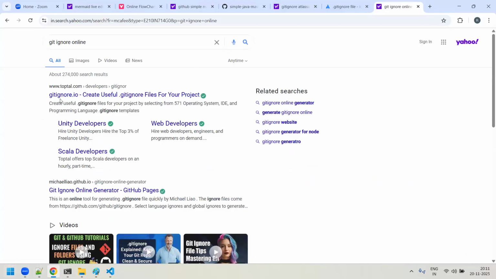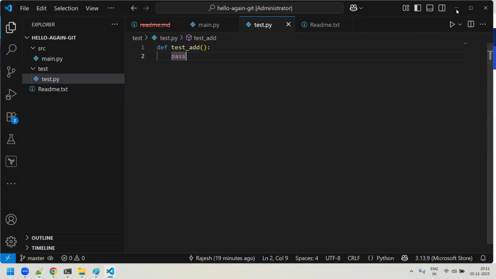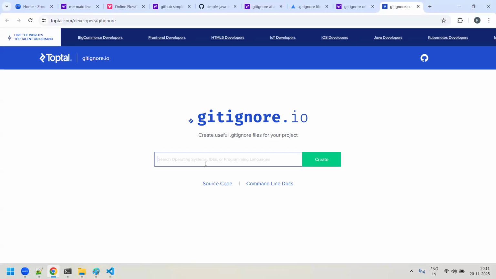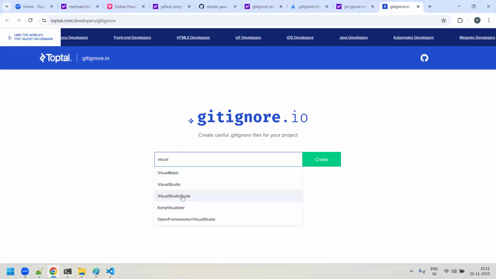So can you see here, gitignore.io? Just click on this link. Here you could see that you can generate the .gitignore file. For example, when you're working in Visual Studio Code, Visual Studio Code itself will generate so many unnecessary files. So I want to check which are the files created by Visual Studio Code.